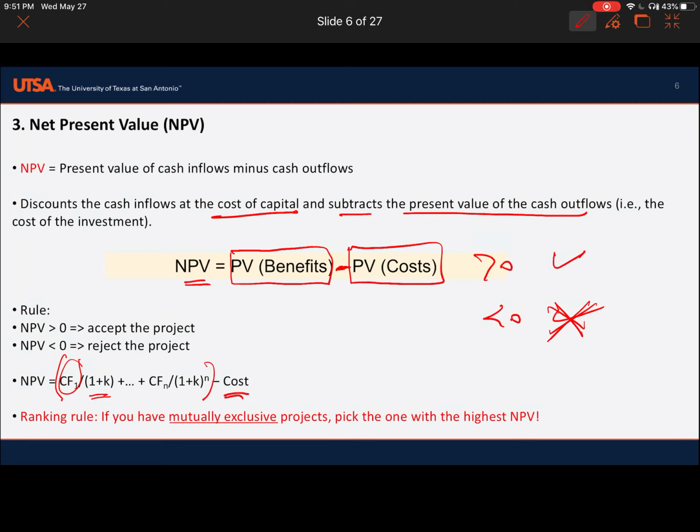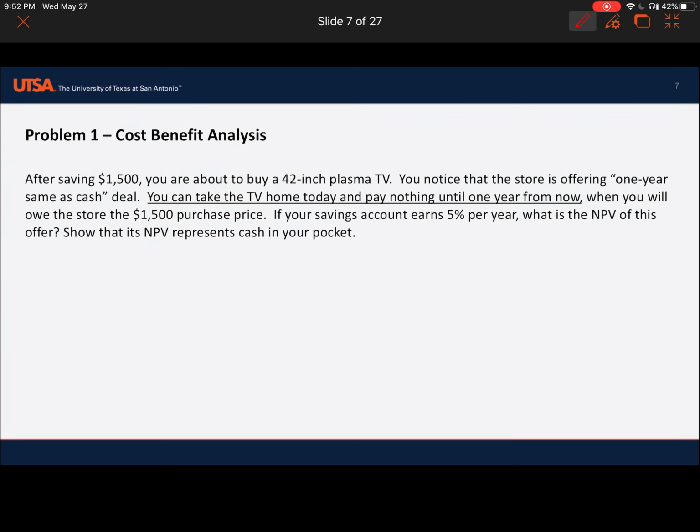The ranking rule is: if you have mutually exclusive projects, pick the one with the highest NPV. In other words, if you have projects A, B, and C, and the net present value of each project is 10, 20, 30, of course you will select the highest NPV project. So let's solve this problem.